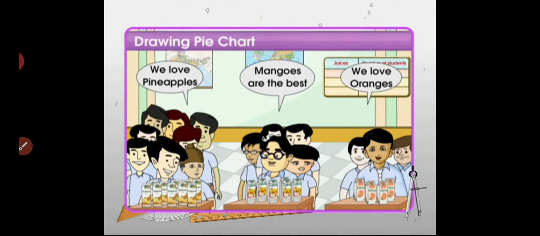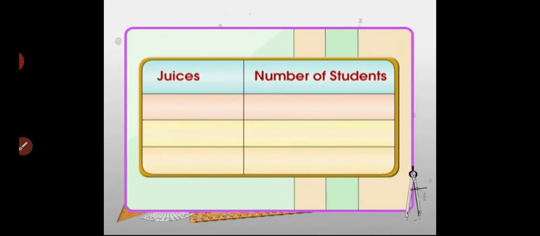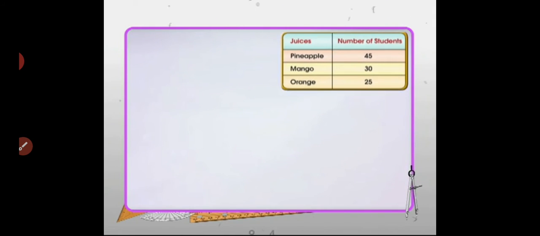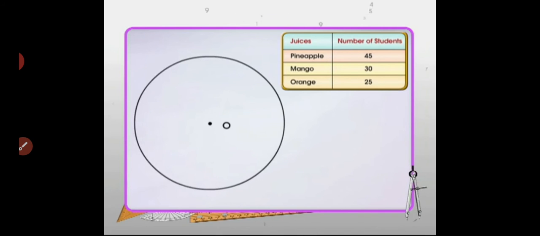Now it's time to see how the pie charts are drawn. Consider this scenario. Students of class 8th of a school were asked about their favorite juice. The result of the survey was then tabulated. Let's represent this data in a pie chart. First, draw the circle with center O. Now the total angle at the center of a circle is 360 degrees.